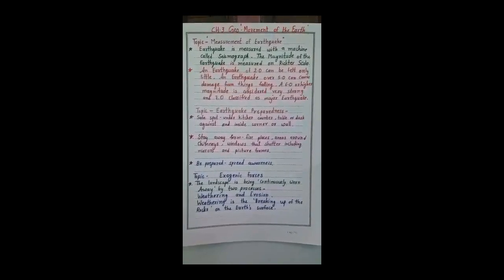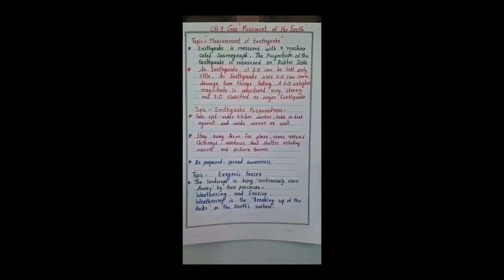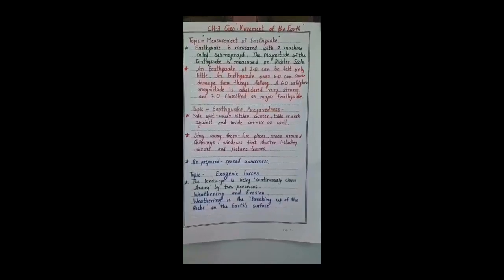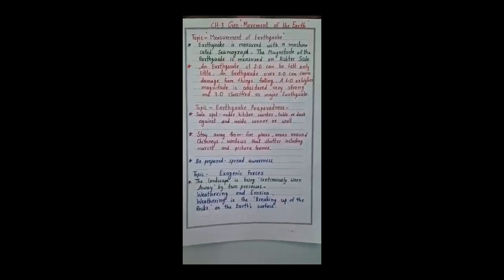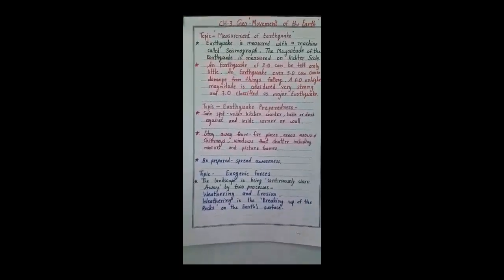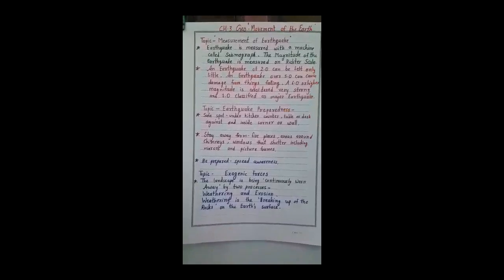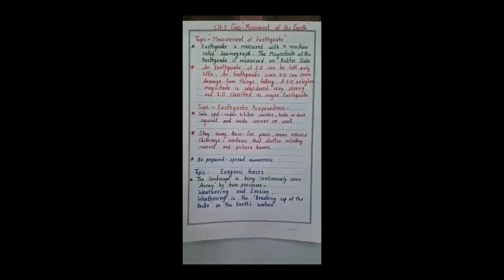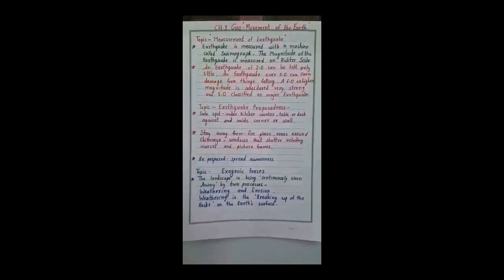We have already discussed many topics of chapter 3, geography, movement of the earth. Now we are discussing the earthquake. We have already completed the definition and meaning of earthquake. Now, the measurement of earthquake, meaning how we measure it. We cannot predict where an earthquake comes, but an earthquake is measured with a machine called a seismograph, which measures the frequency.